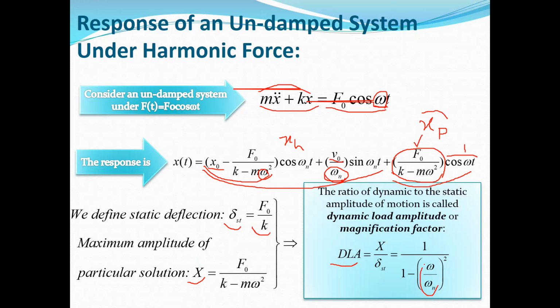And this term, the ratio of omega to omega n, is called the frequency ratio. So now we can discuss the magnification factor, which is an important parameter in a dynamic system, in terms of the frequency ratio. Any questions so far? Is it clear how to obtain the x, xh, xp, and their constant coefficients?